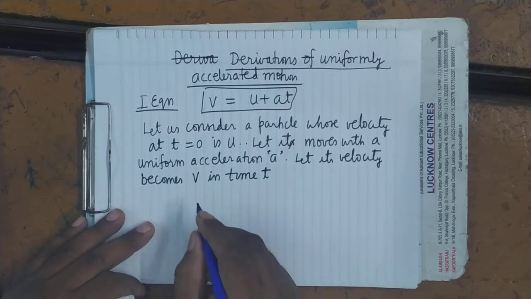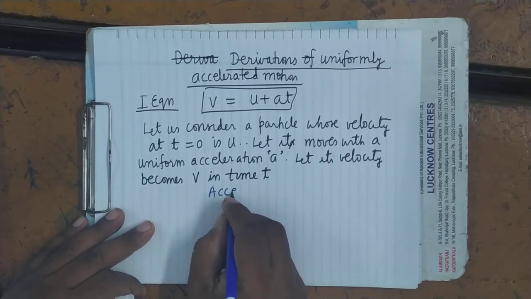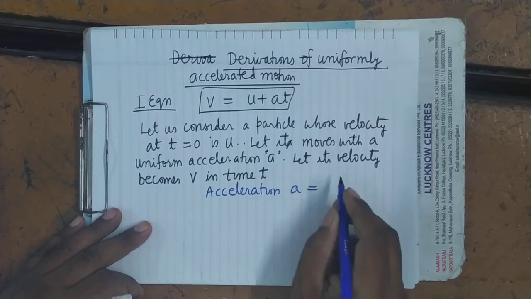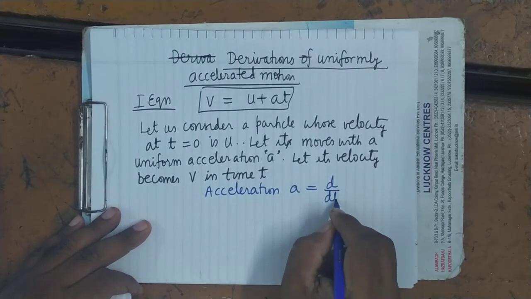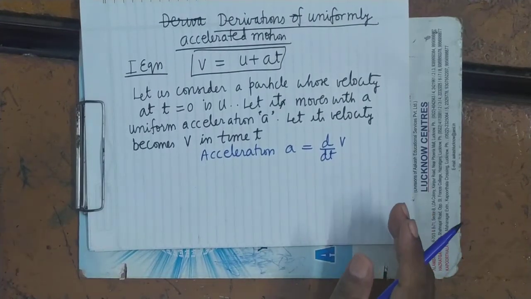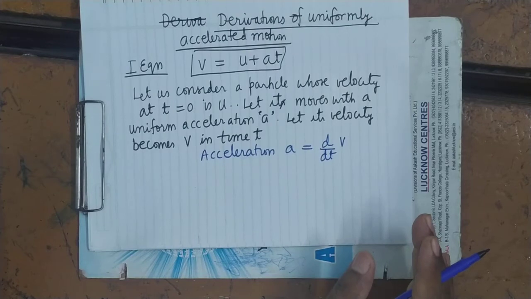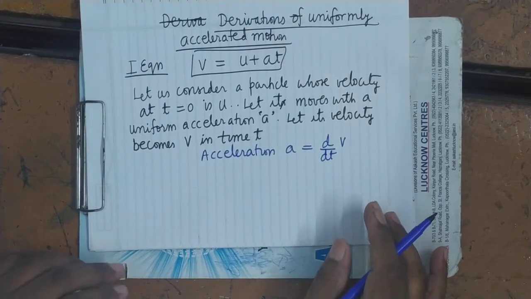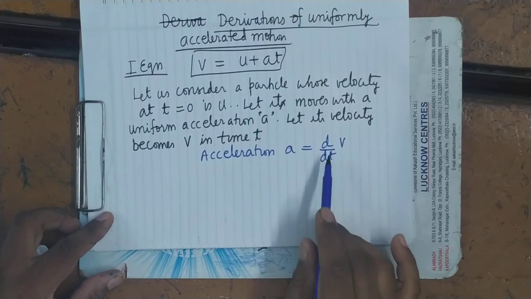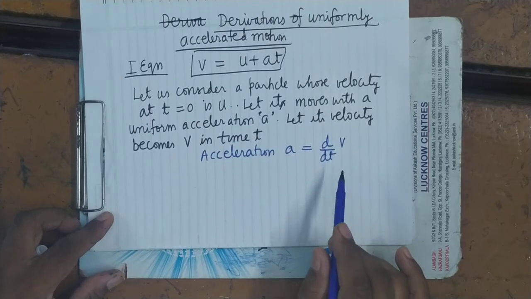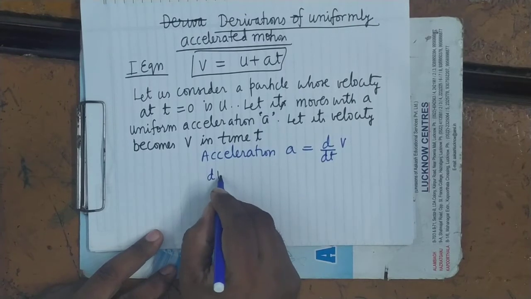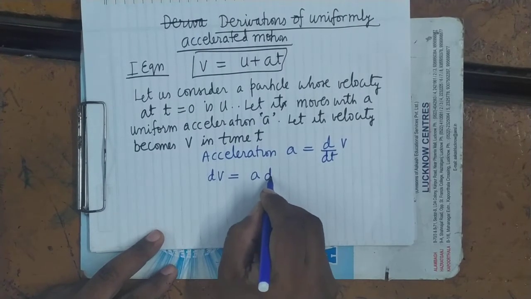So see here, what will be the acceleration? In the language of calculus, we know that acceleration a equals d by dt of v. We write it this way, though sometimes we call it dv upon dt, but the correct thing is d by dt of v. It is the time rate of change of velocity. So dv equals a dt.